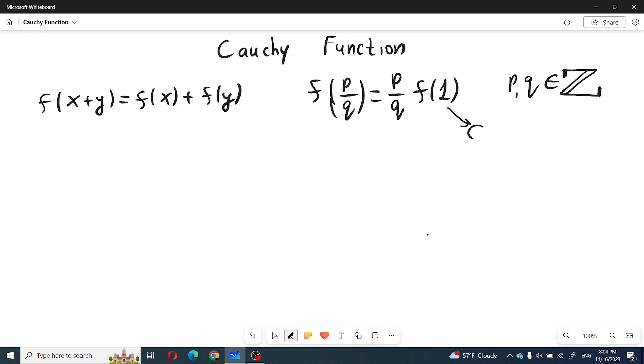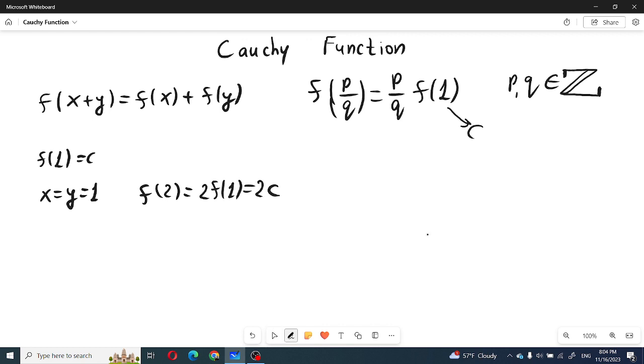At first, try to prove this for every natural number, positive integers. If we know that f(1) = c, now insert x = y = 1. So f(2) = 2 times f(1), so this must be 2 times c.